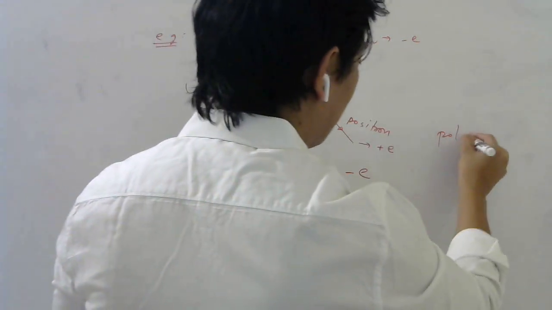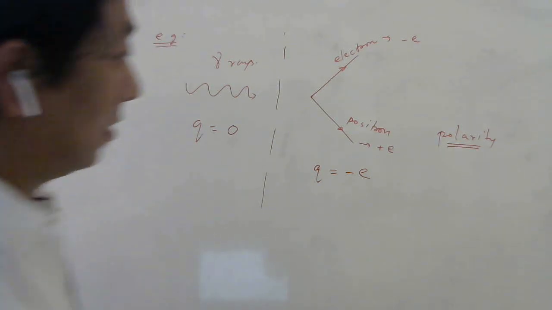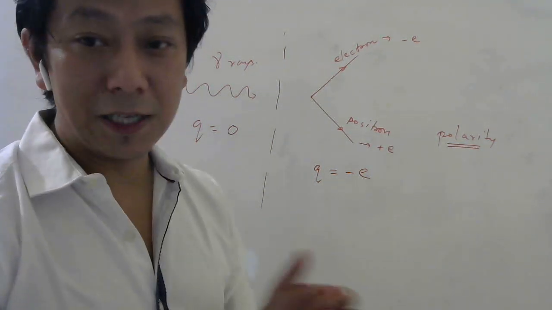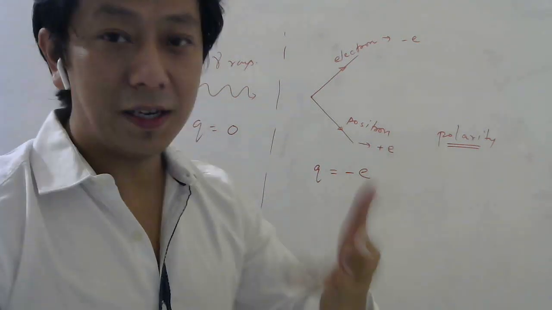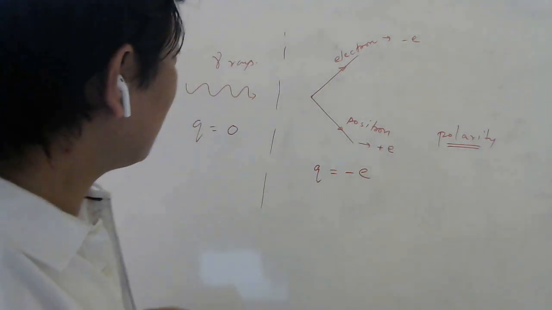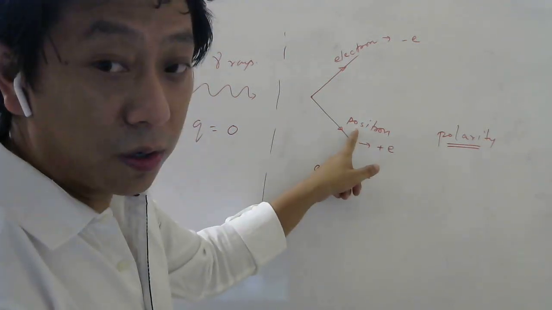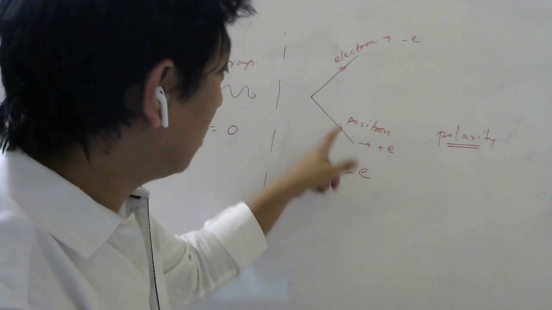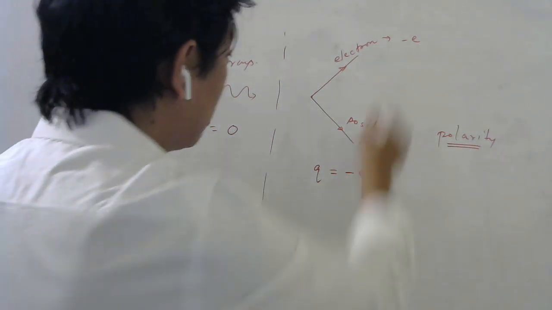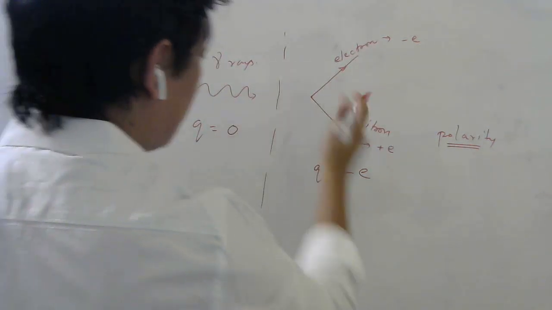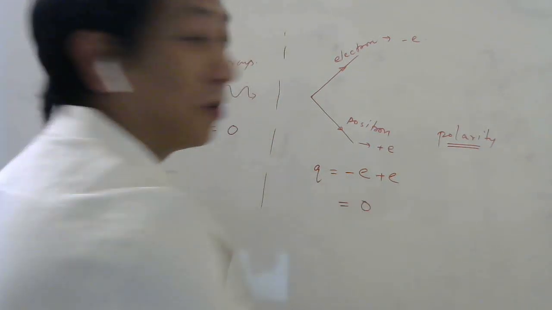I used the word polarity again. Polarity is that property that distinguishes positive charge from negative charge. So polarity basically tells you the sign of the charge. This positron has a charge plus e. It is not a proton, because we want this particle to have exactly the same mass as the electron. So what is the total charge now after this process? Electron is minus e, positron is plus e, so total charge 0.